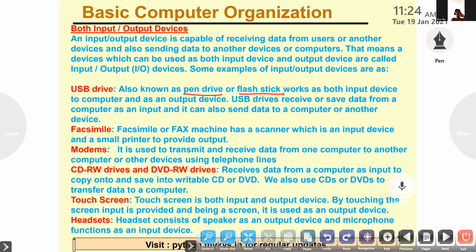USB drive, also known as pen drive or flash stick, works as both an input device to the computer and as an output device. USB drives receive or save data from a computer as an input, and it can also send data to a computer or another device.